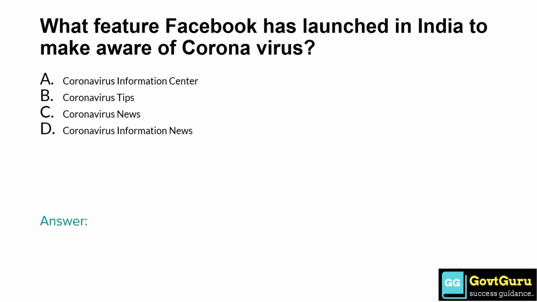What feature Facebook has launched in India to make aware of coronavirus? Option A, Coronavirus Information Center. Option B, Coronavirus Tips. Option C, Coronavirus News. Option D, Coronavirus Information News. So the answer is option A, Coronavirus Information Center.